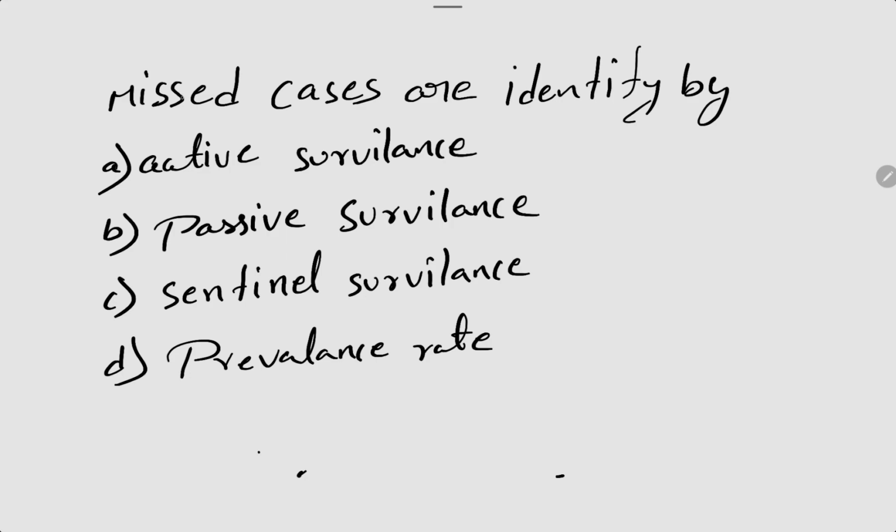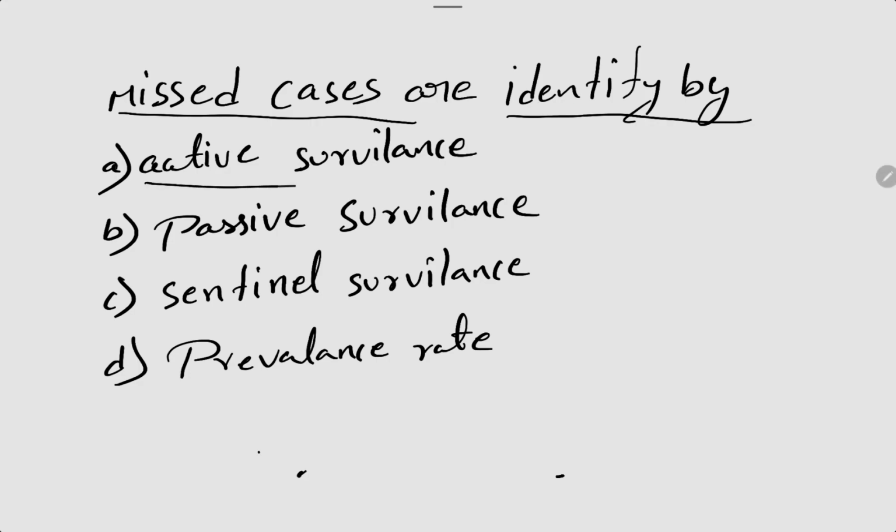The next question is: missed cases are identified by. So in a community the people are suffering with a disease. Okay, so some of the cases are missed in the community. So this type of cases are identified by.